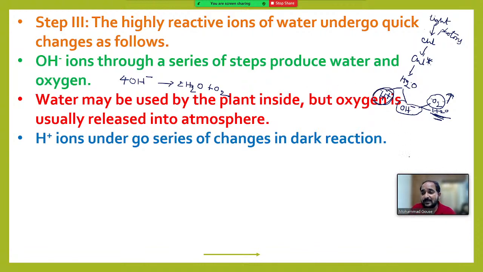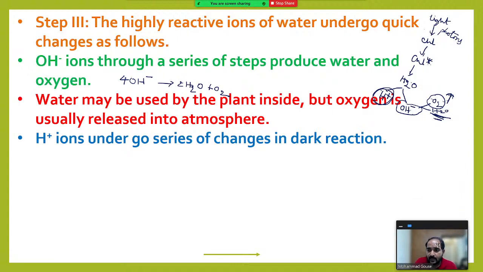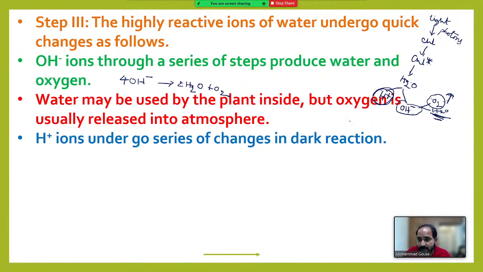Actually, these H plus ions, now see here, I said this entire process is happening inside the chloroplast, right? Inside the chloroplast there are grana. Till this point, what we discussed happened on grana. So over the grana, now H plus ions are present. When more H plus ions are accumulated here, the concentration of H plus ions is more here and less in the stroma. So these H plus ions move from grana to stroma.